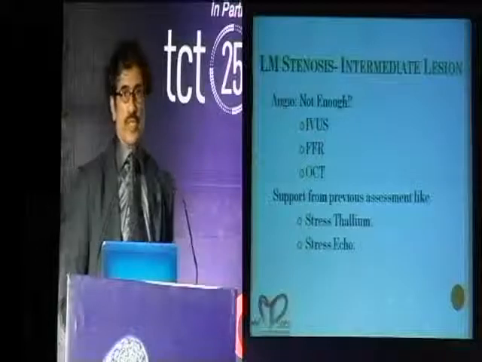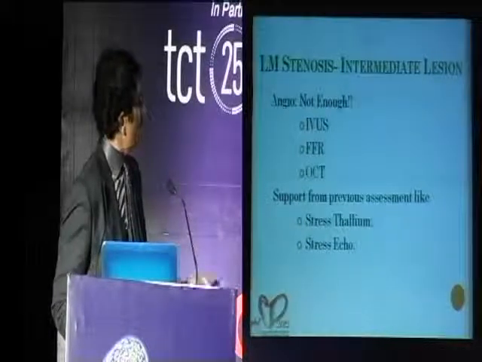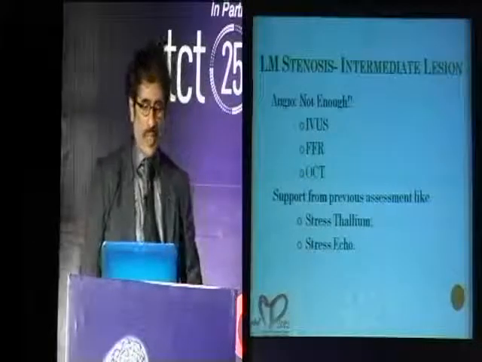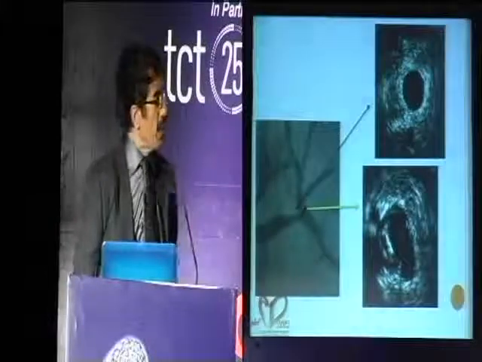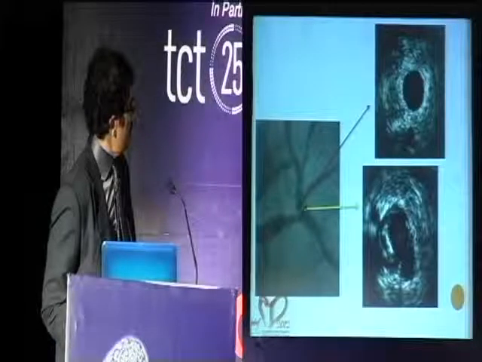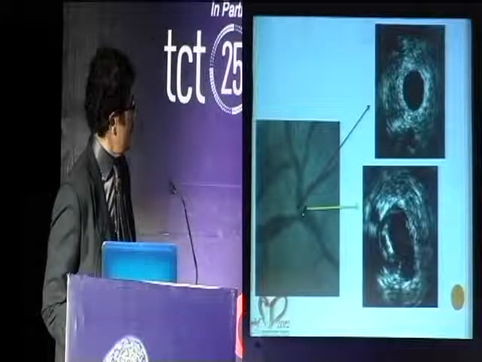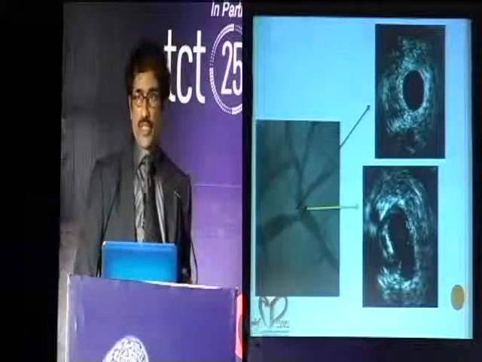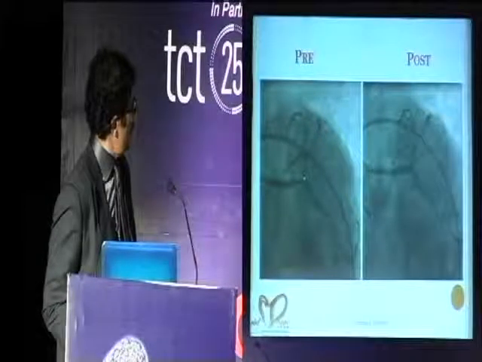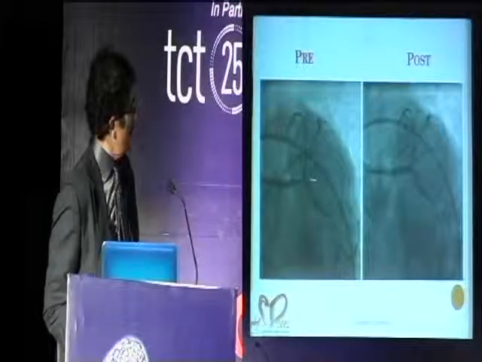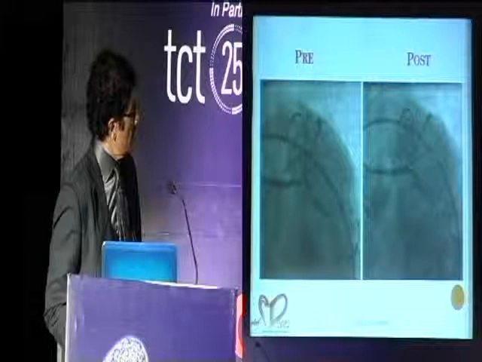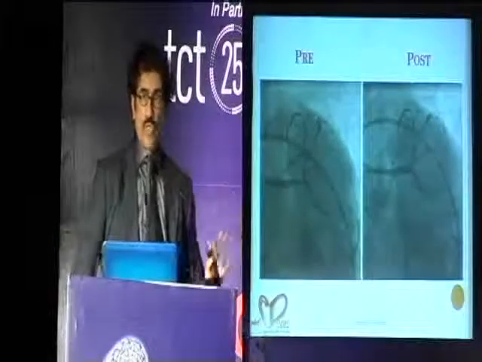IVUS, FFR, OCT. OCT is a poor option for left main. IVUS and FFR can both be used as good options for left main. So here's a case where we have left main distality, and IVUS actually tells us that the LAD ostium as well as the circumflex ostium are clean, there is no disease. So we end up putting a stent exactly between the distality of the bifurcation back into the left main. So the stent actually starts and stops here, with circumflex and LAD ostia not stented.